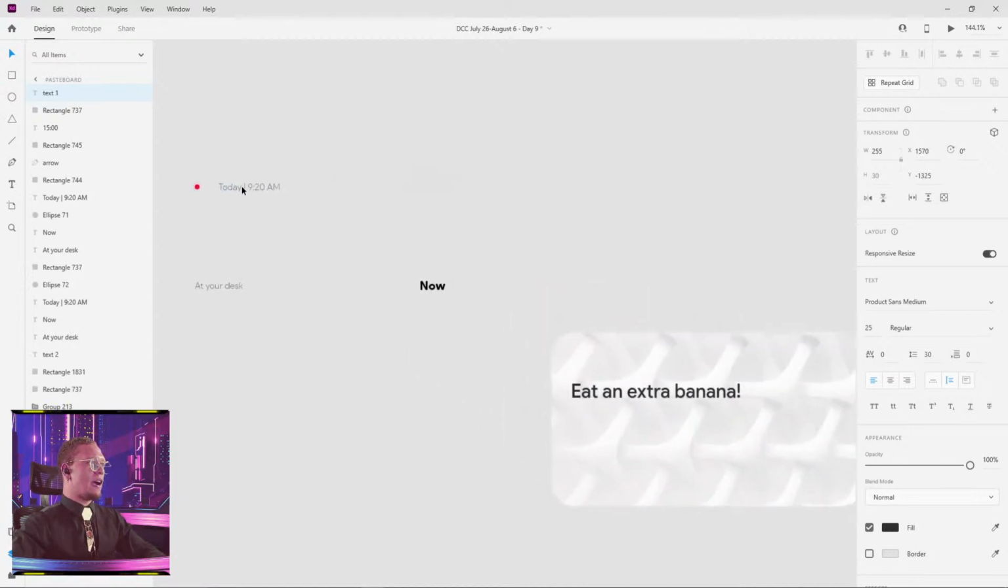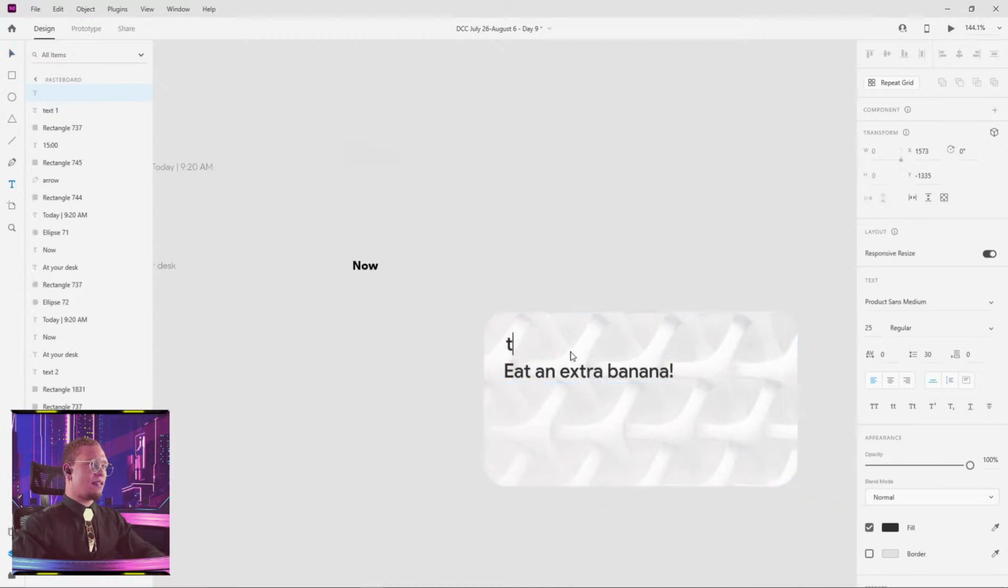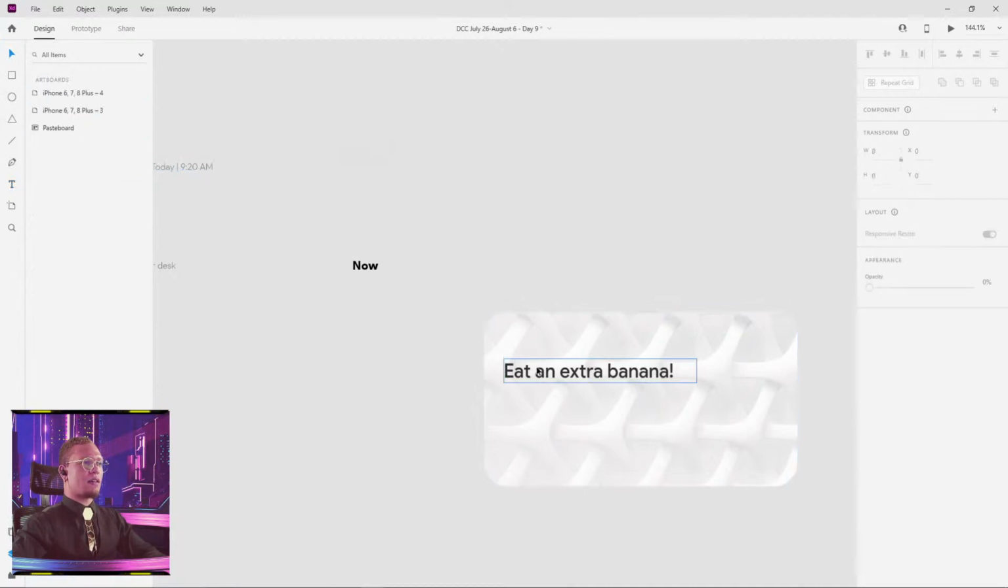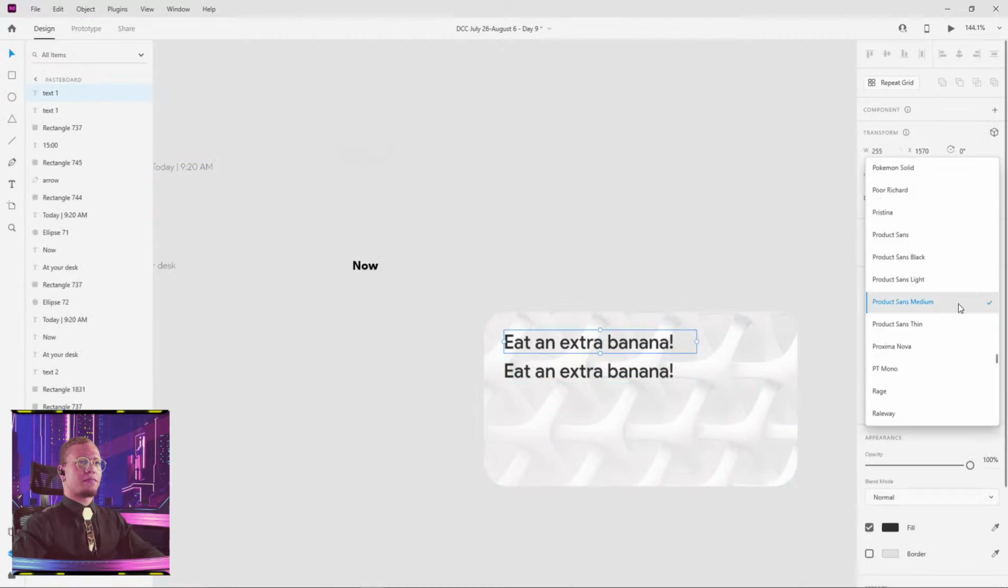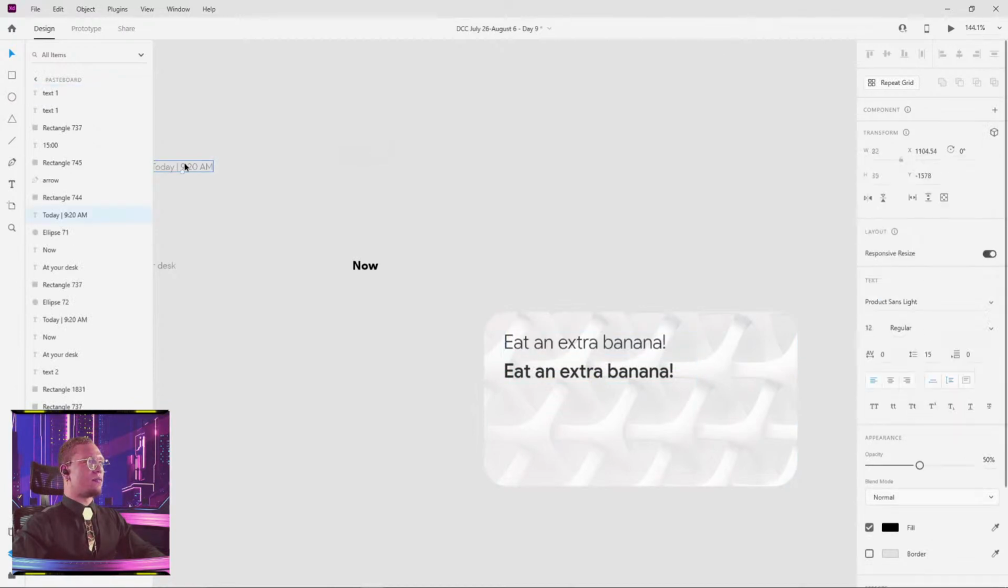We just typed in today. Let me actually grab what font this is. Product Sans Light. And what is our font size? 12. Boom. I'm going to say today at 9:20 a.m.